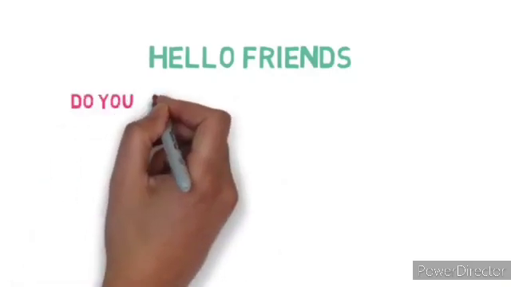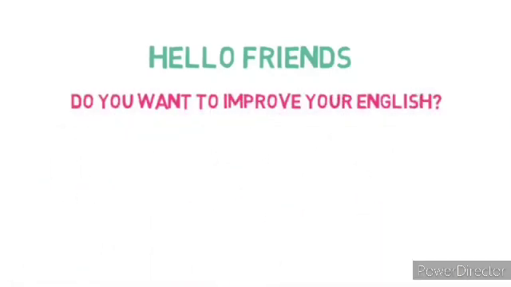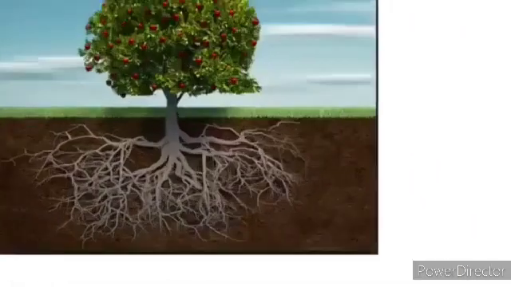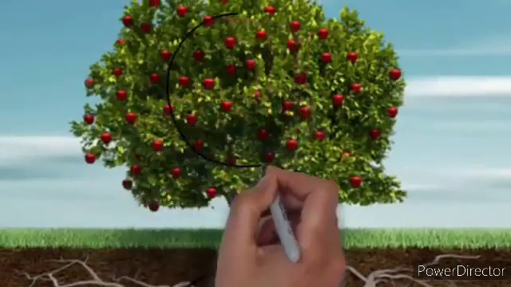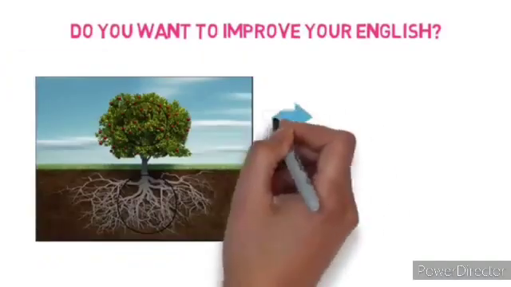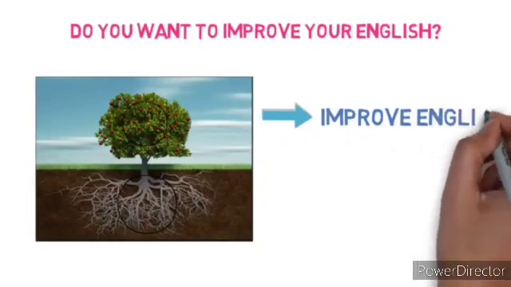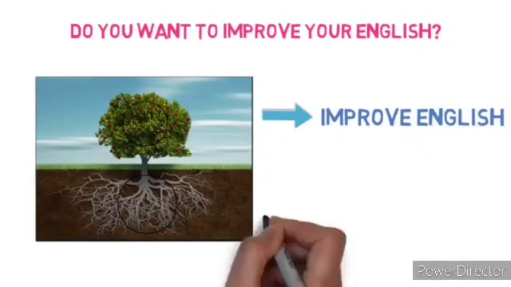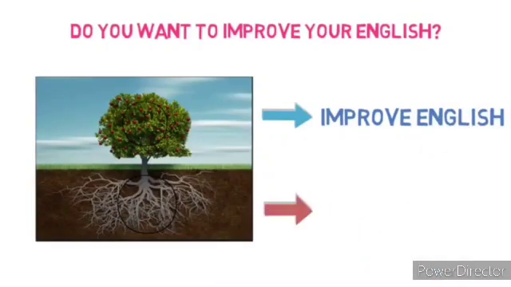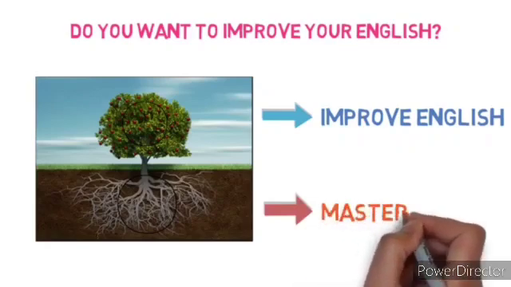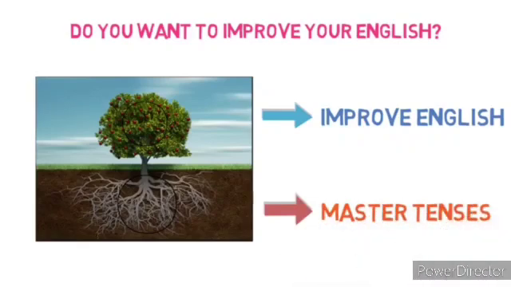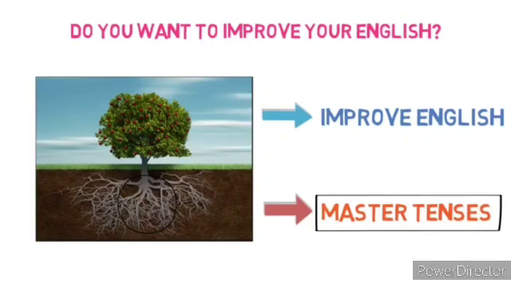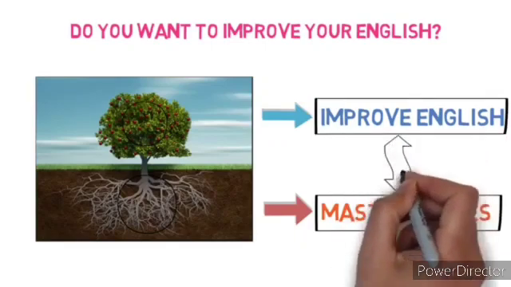Hello, children. Do you want to improve your English? We all know that we need to improve our roots to get good fruits. To get good fruits of English, we are now going to learn the root of English. That is, we are going to learn tenses today. These are the main fundamental pillars for both speaking and writing correct English. You must learn that properly.